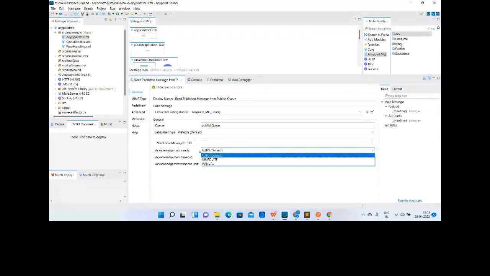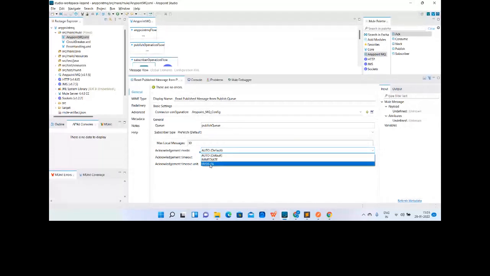We will configure the flow in such a way that whenever we require, we will send the ACK, and whenever we require, we will send the NACK. But this can be done only in manual mode.